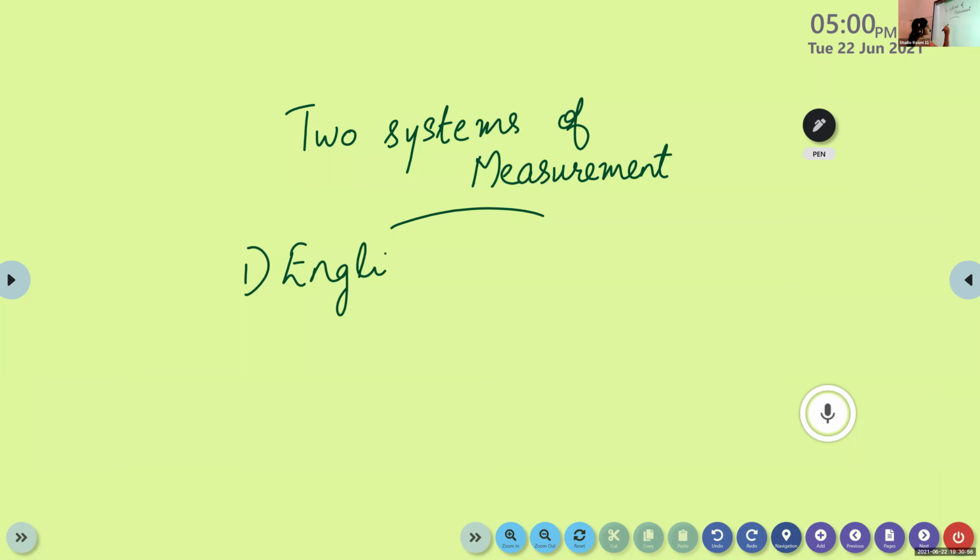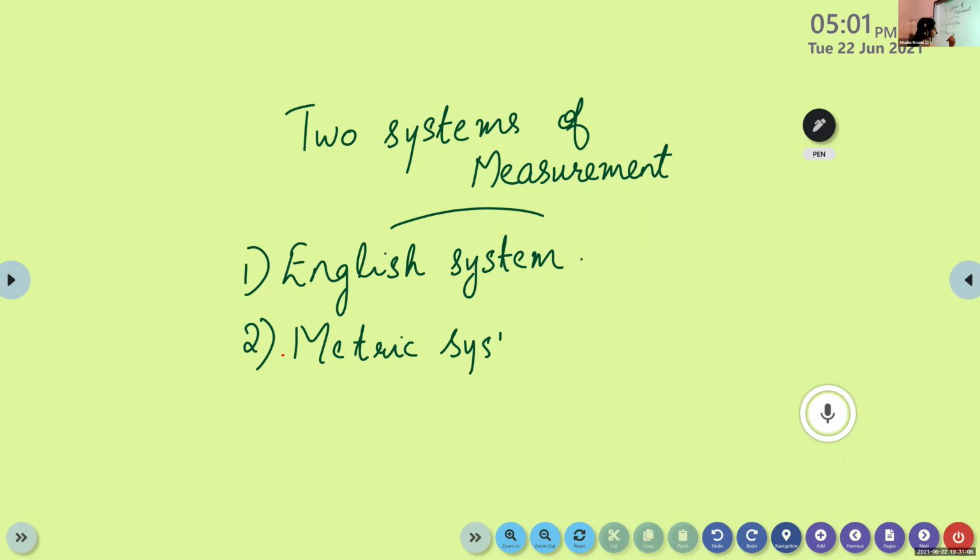English system, and the second one is metric system. But these two systems were followed by only certain countries. Not all countries followed these two systems.